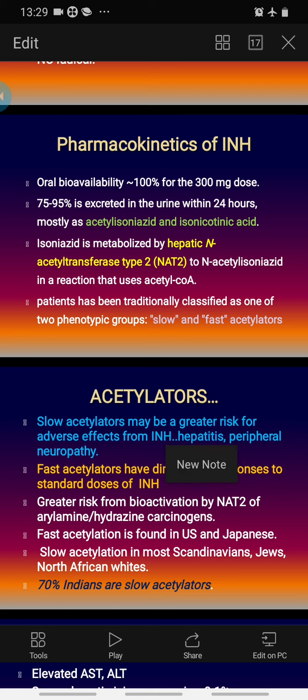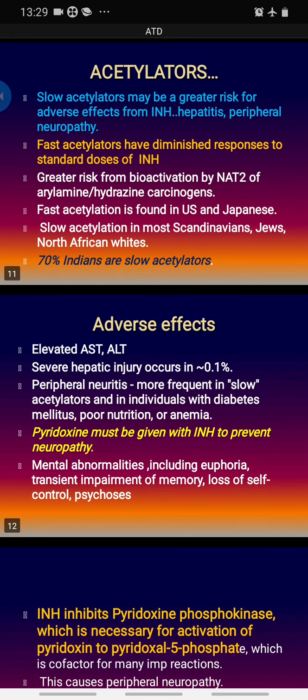Okay, so remember, this is actually an example of pharmacogenetics. INH acetylation status: depending on slow and fast acetylator status, patients are divided into slow and fast acetylators. Slow acetylators are at risk of more adverse effects like hepatitis and neuropathy, and fast acetylators have risk of decreased response, and also there is a chance of development of carcinogens.